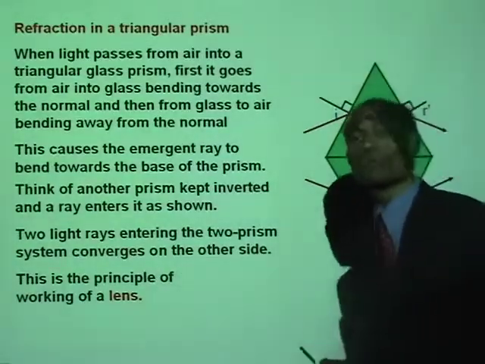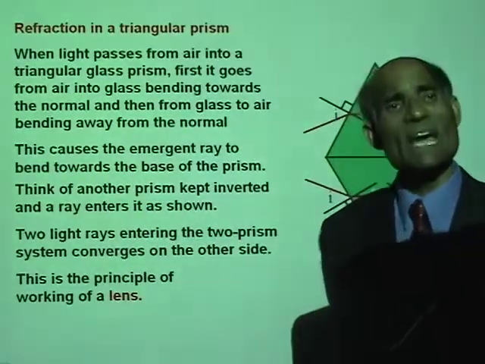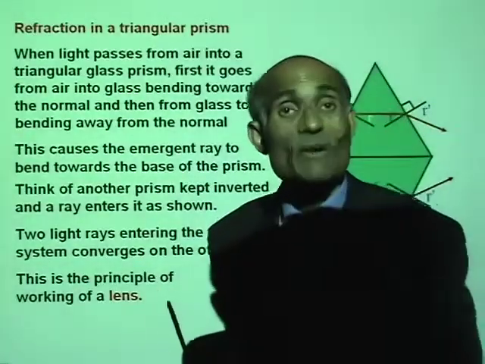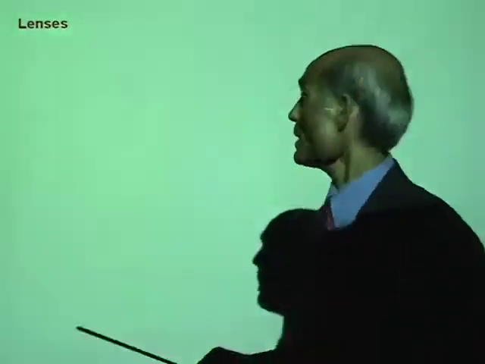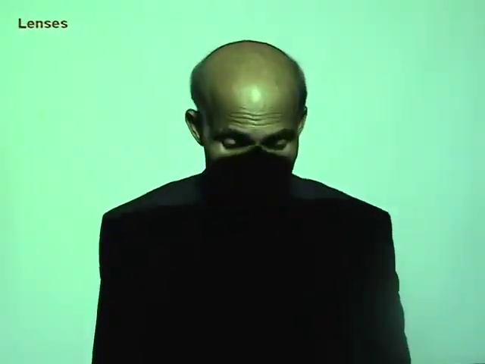Now this is the principle of working of a lens. Have you seen a lens? Well, if you wear glasses, you are actually wearing a lens. Alright, let's now talk about lenses. Well, now you know what actually a lens is. A lens can be made by putting two prisms together. Is that right? If you have two prisms, put them both, one base down and the other base up. That combination will be a lens.